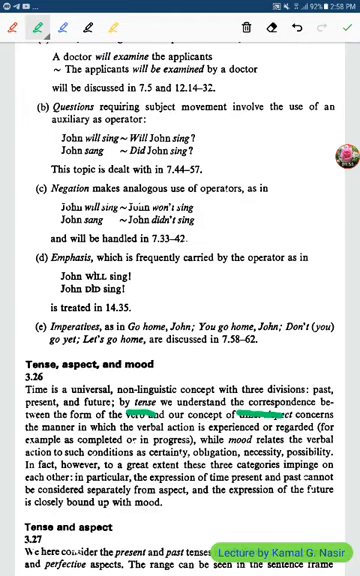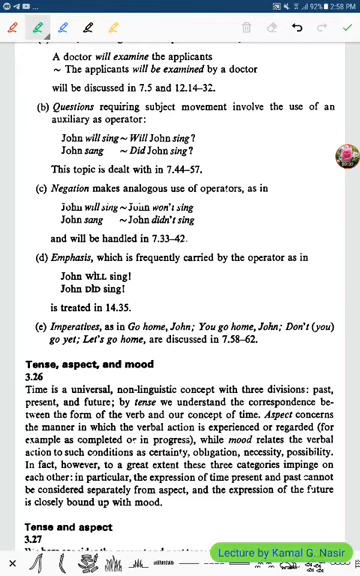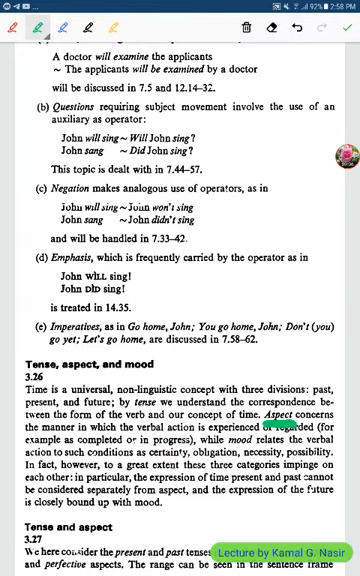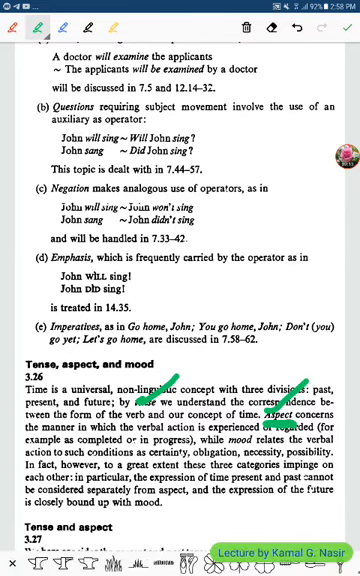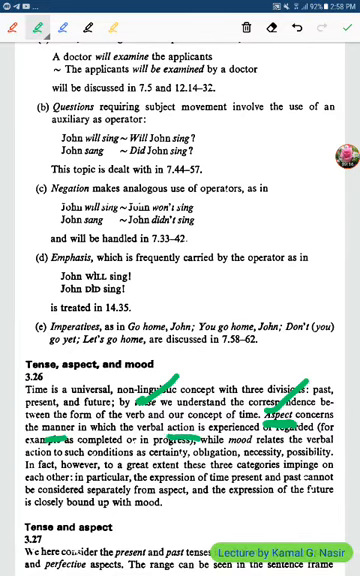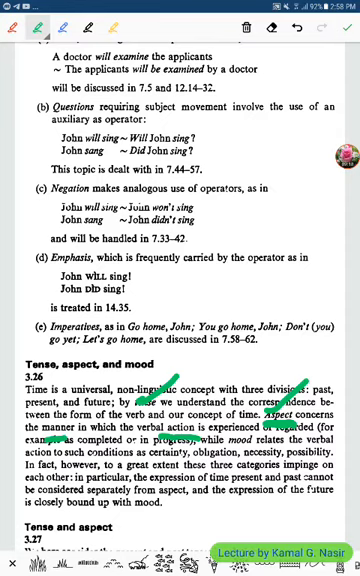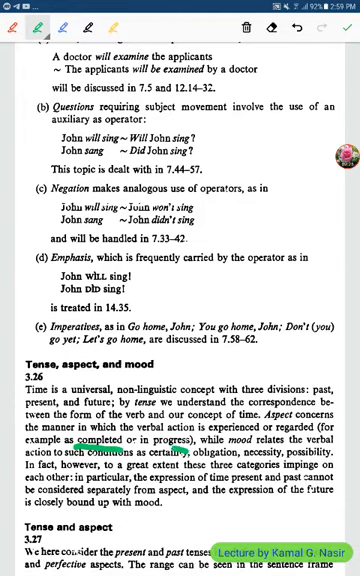Good. Now, what is tense? It gives the correspondence between the form of the verb and our concept of time. This is tense. Now what is aspect? Aspect concerns the manner in which the verbal action is experienced or regarded. For example, completed or in progress. Completed is the perfect.